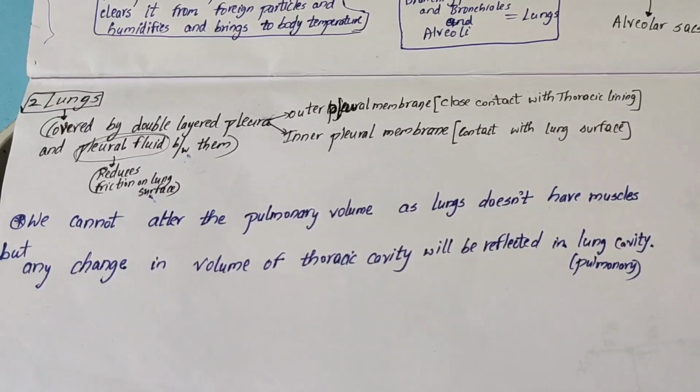So that's why we say that we cannot alter the pulmonary volume of the lungs directly, as they don't have muscles. When we change anything in the thoracic cavity, it reflects in the lungs. Because the lungs don't have any muscles, but the outer pulmonary area is connected with the thoracic lining, right? So whatever change we make to the thoracic cavity reflects in the lungs. If we expand the thoracic cavity, then the lungs also expand. If we contract the thoracic cavity, then the lungs also contract. Any change in volume of the thoracic cavity will be reflected in the lung cavity. I think you have understood this.